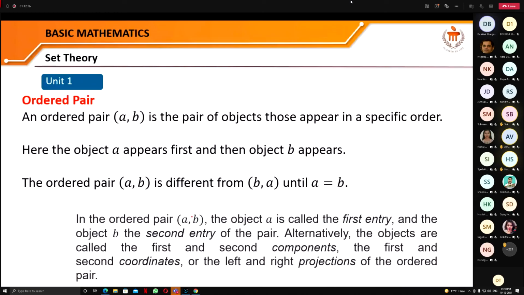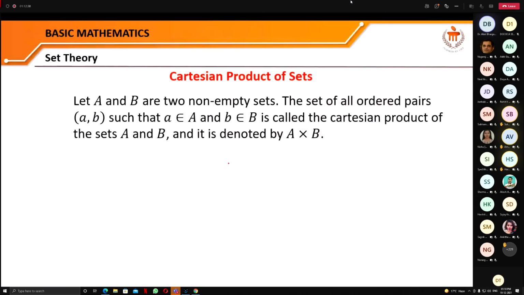When we look at the Cartesian product of sets, what is it? We first say that A and B are two non-empty sets. That means they are not null sets. Then the set of all ordered pairs (a, b), such that a belongs to A and b belongs to B, is called the Cartesian product of the sets A and B, and it is denoted by A cross B.